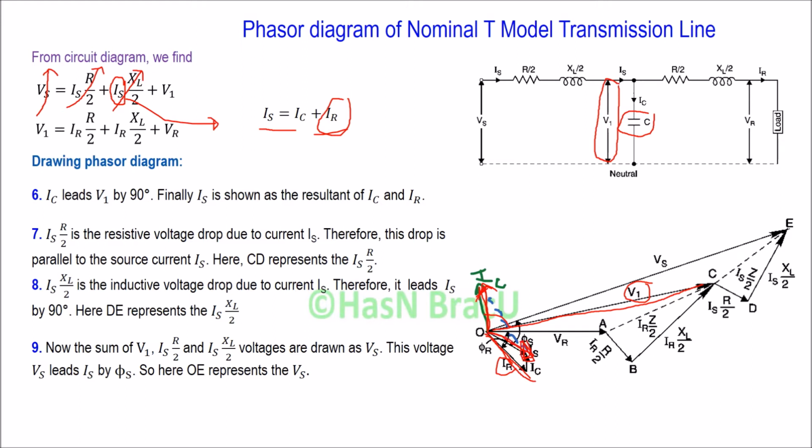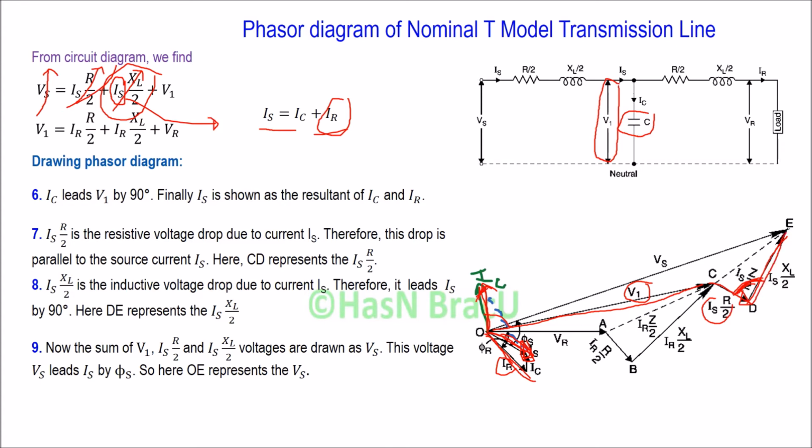So we get Is. Now we can draw Is R by 2, because it is parallel to Is. After drawing Is R by 2, we can draw Is XL by 2, because this is purely inductive, so this will lead Is by 90 degree. So we draw like this.